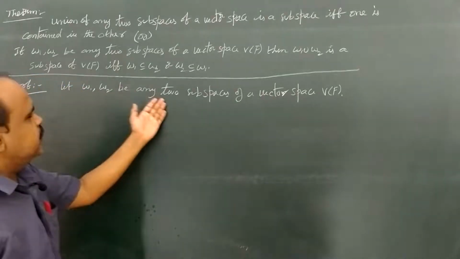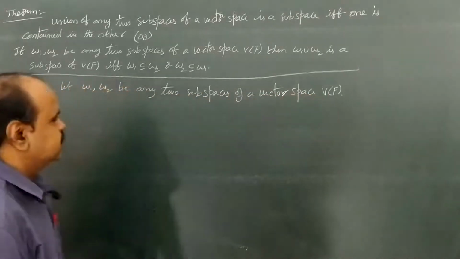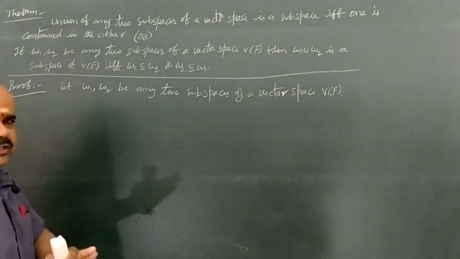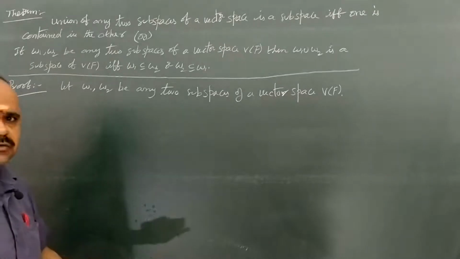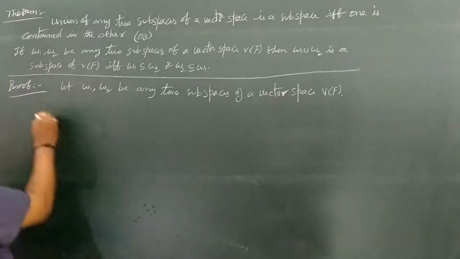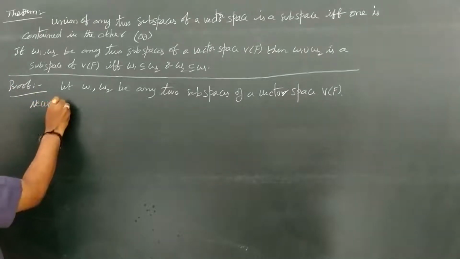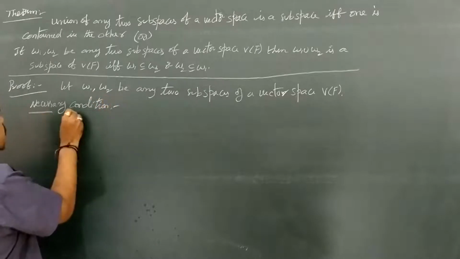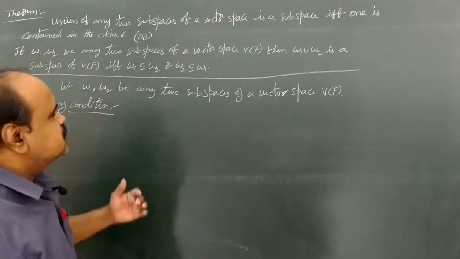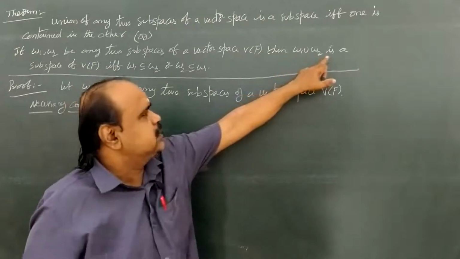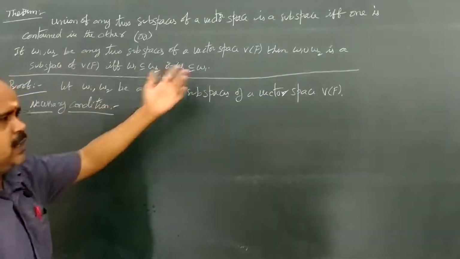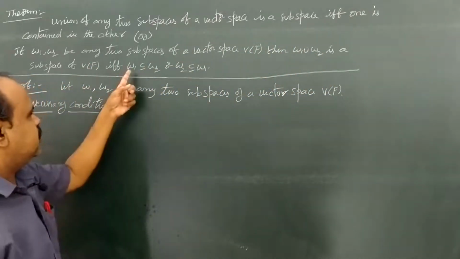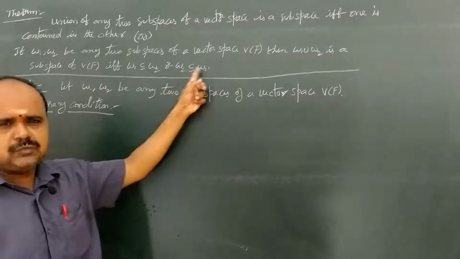Let W1, W2 be any two subspaces of a vector space V of F. Here we have an if and only if condition. Therefore, the proof contains both conditions, necessary and sufficient. Come to the necessary condition. What is the necessary condition? In the necessary condition, suppose W1 union W2 is a subspace of V of F, and we are going to prove W1 subset equal to W2 or W2 subset equal to W1.